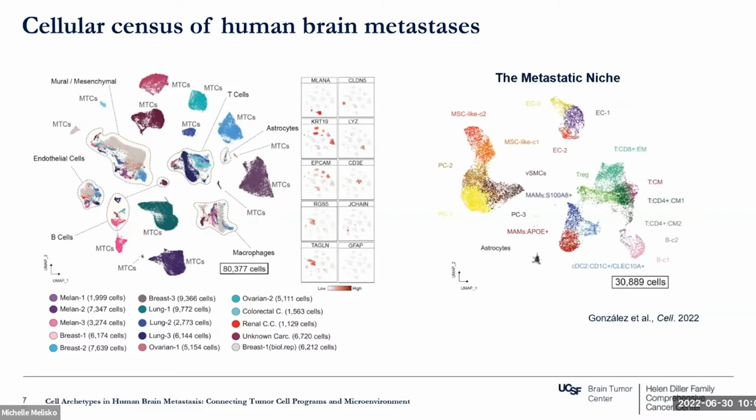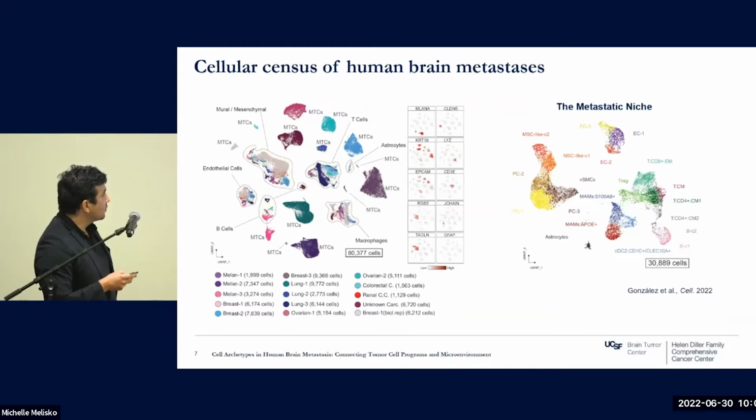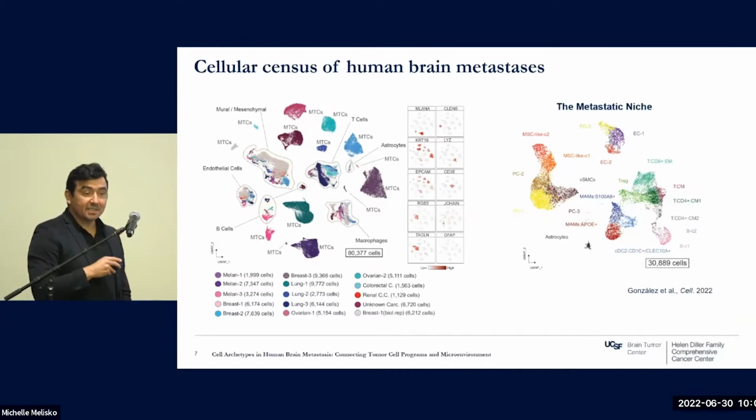If we exclude the cancer cells and just cluster the stroma, this is how it looks, the metastatic niche in brain metastasis. It's very simple, actually. It's composed of this class of endothelial cells and mural vascular cells and immune cells. We also see a small cluster of astrocytes, but this was a surprise because we didn't really see that many brain resident cells in this tumor, and that is something that, when I meet with people that work in metastasis, they ask me where these cells are.